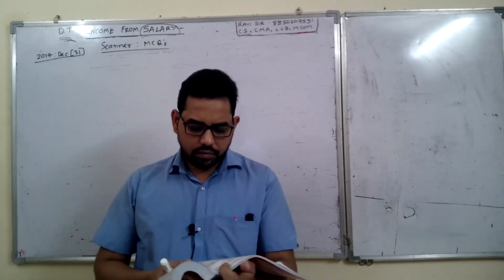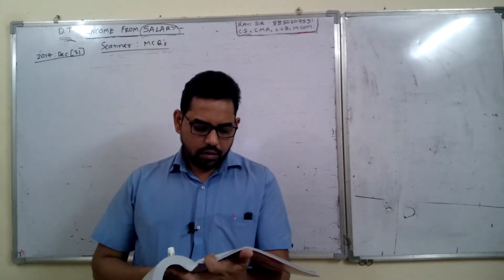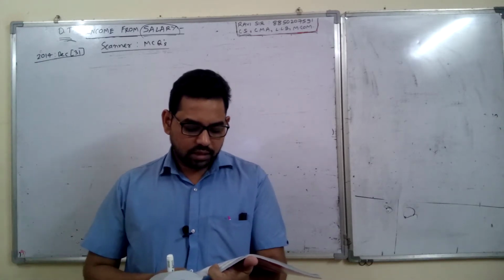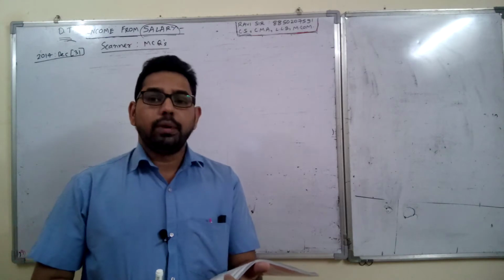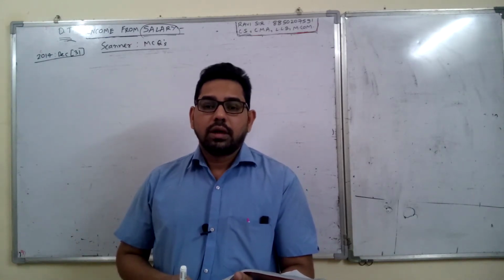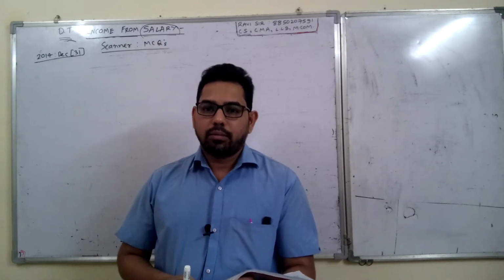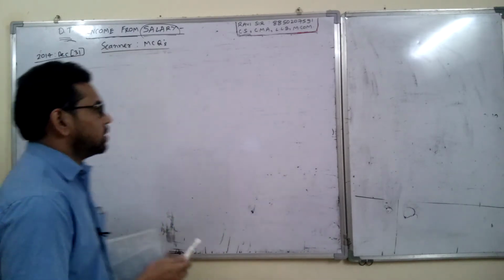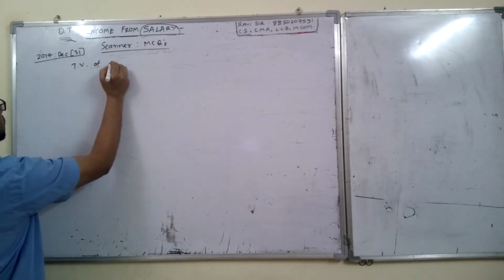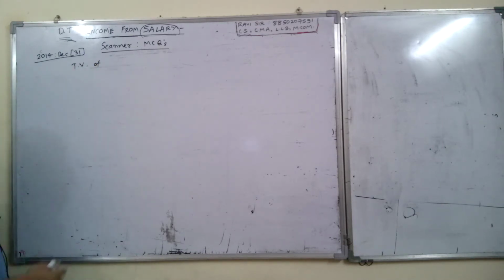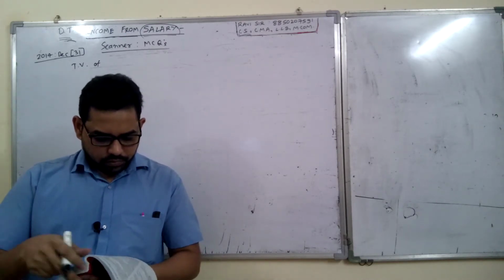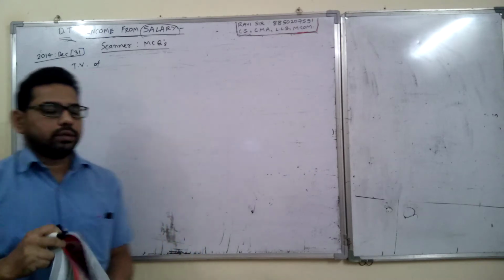Then rent free unfurnished accommodation provided by employer for which rent paid by employer being rupees 50,000, the value of taxable perquisite in the hands of Ramesh will be. So what is the value of perquisite? What is the perquisite in this case? The perquisite is house provided by the employer to the employee. So they are asking taxable value of accommodation. Which type of accommodation? Rent free unfurnished accommodation.